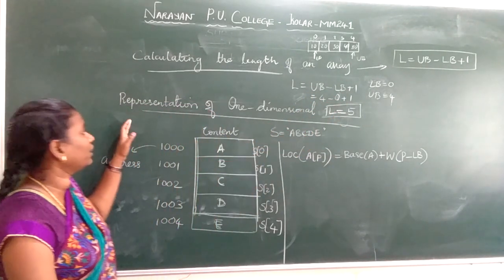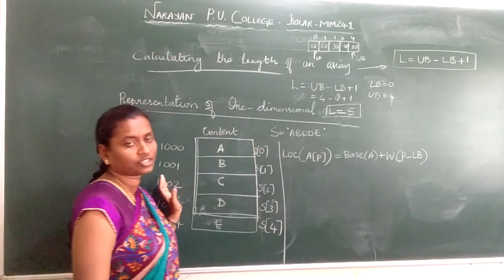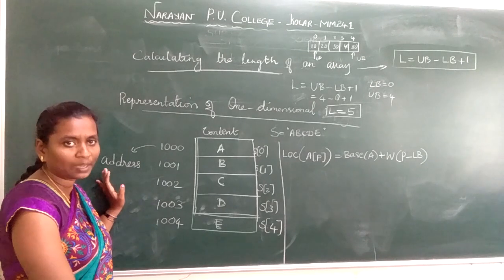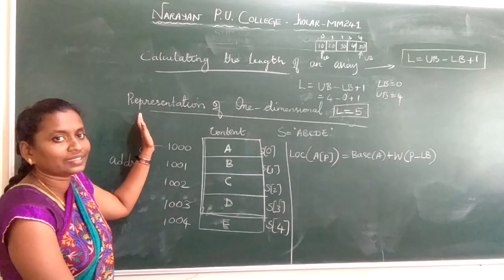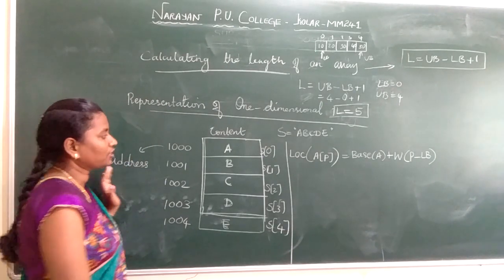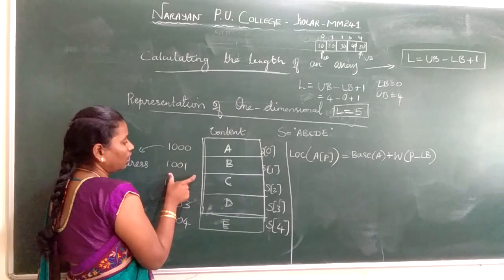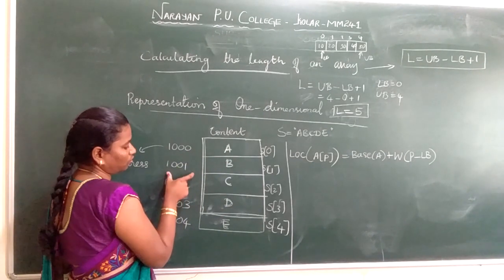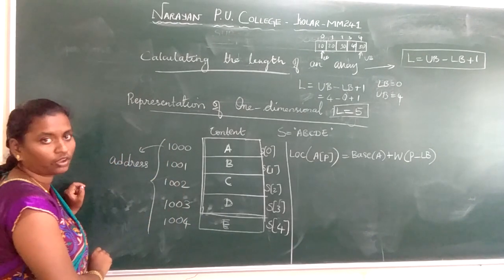Next, I will explain to you about the representation of one-dimensional array. When they ask you to explain about one-dimensional array, you need to talk about the features of one-dimensional array, the syntax, and you have to tell about this representation. So imagine I have taken an array. I have an addressing. It starts from 1000, 1001, 1002, 1003, 1004. These are called the addresses of your array.